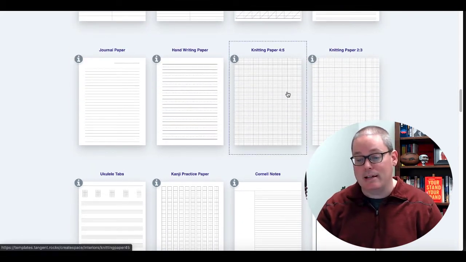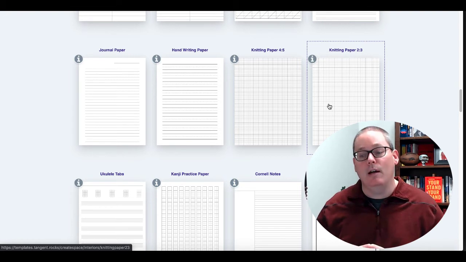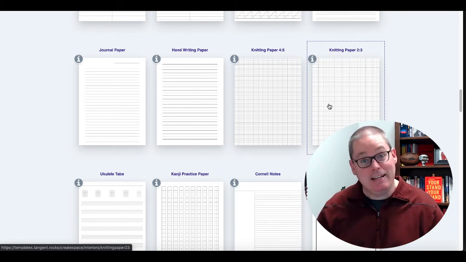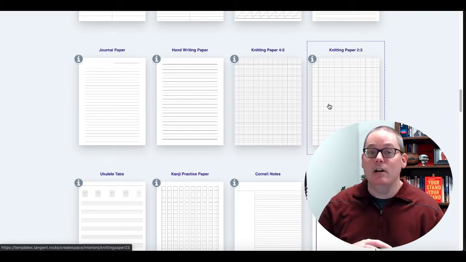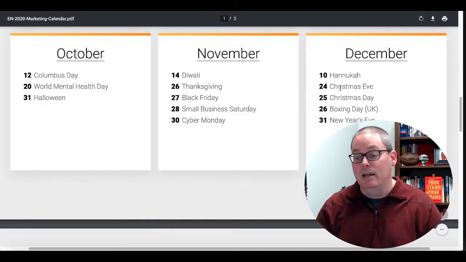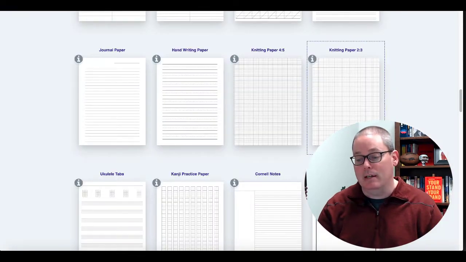Of course, things like knitting paper. At this point, we're looking for ideas for low content books. So knitting paper would be a great low content idea for a book and an interior that you can create around the niches when we're talking about the holidays specifically. Let's take a look at Christmas and see if we can find something where we could use something like knitting paper.